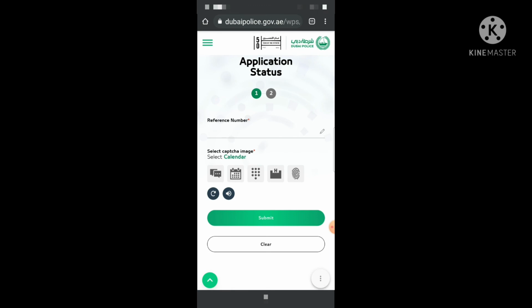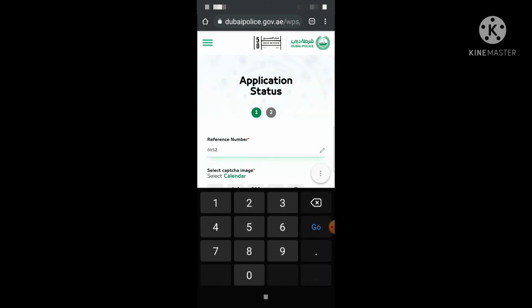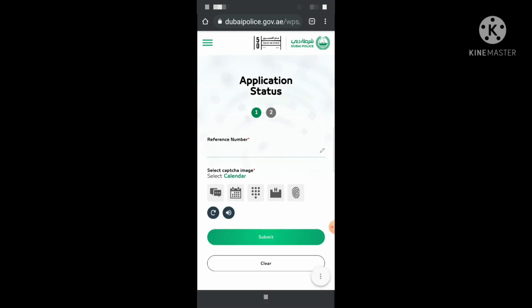If you want to check your application status, you have to type your reference number here, and you can check the status of your application.